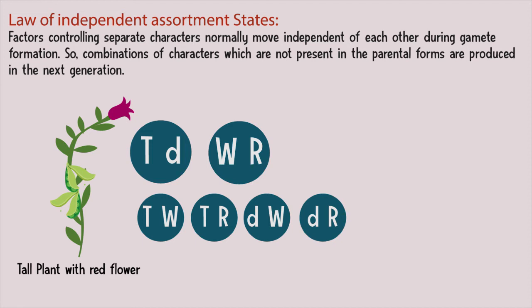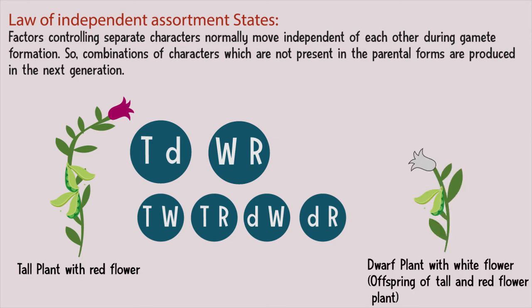Since a gamete from this plant can have the factor for dwarfness and the factor for white flower, its offspring may be a dwarf plant with white flowers, which is completely different from the parent plant.